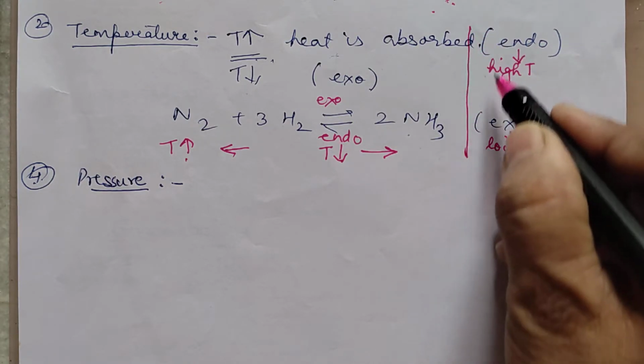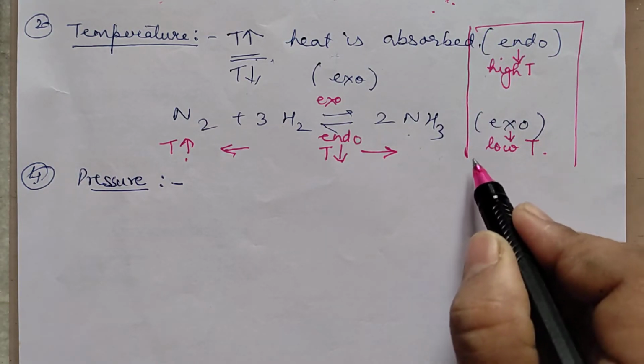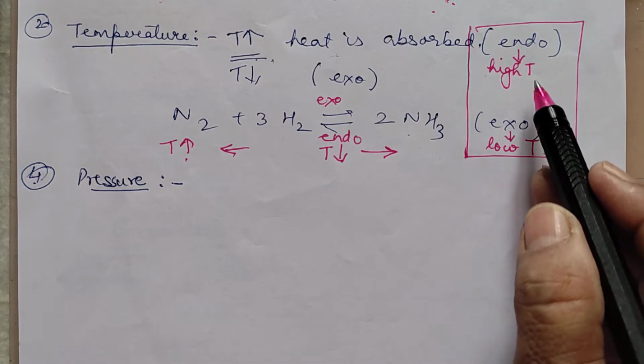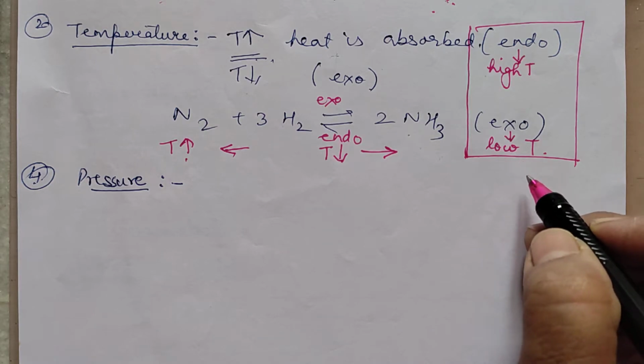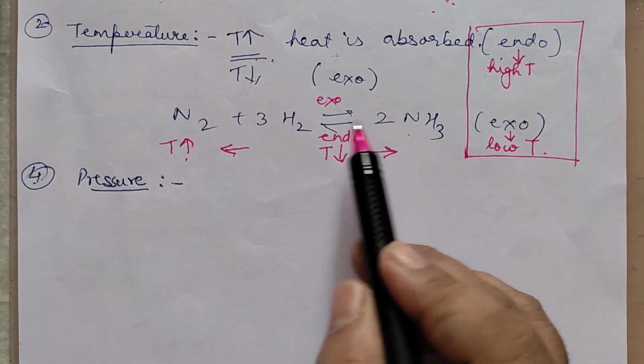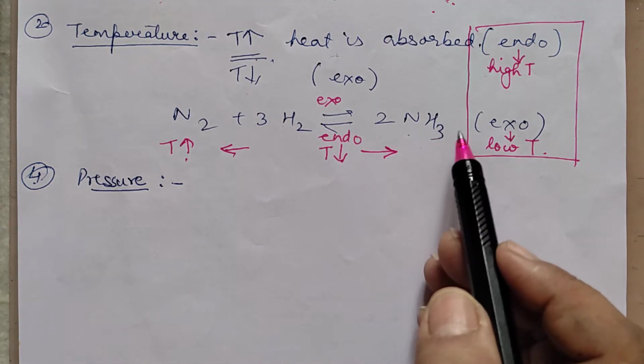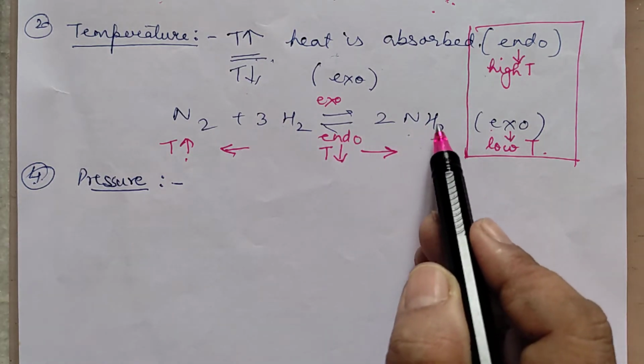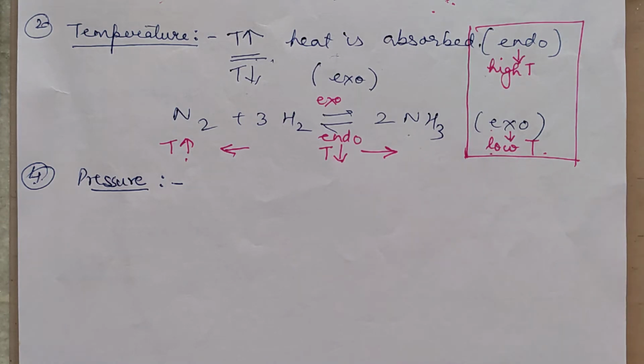This is a very important thing, you can note it down. Because formation of ammonia is an exothermic process, the formation of ammonia will always occur at low temperature. We will also apply it to other examples that I will consider later.